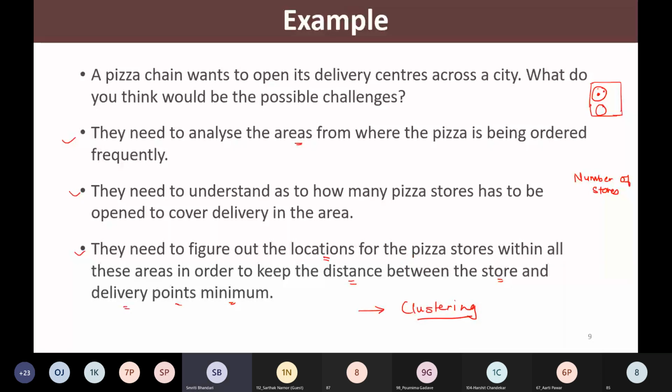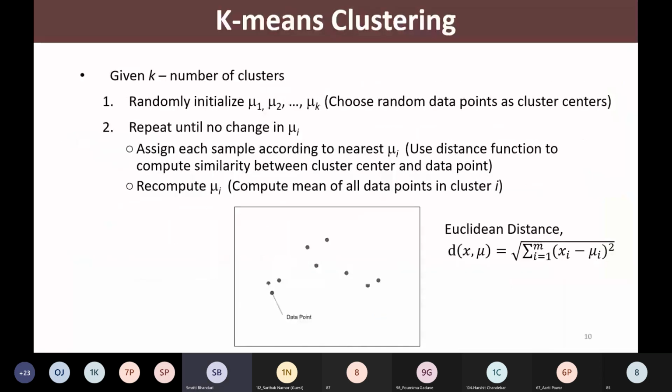So let us go to the very first clustering algorithm, a very simple algorithm, and that is known as k-means clustering. It is a very popular algorithm. Here this k stands for the number of clusters. Initially we need to figure out how many clusters we would like to have, and this number is k, and that is why it is known as k-means clustering.